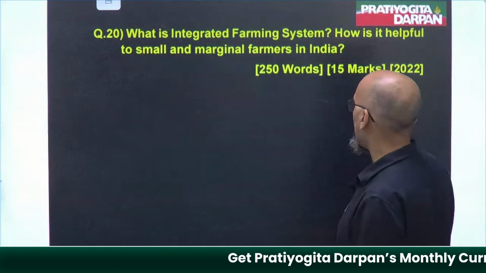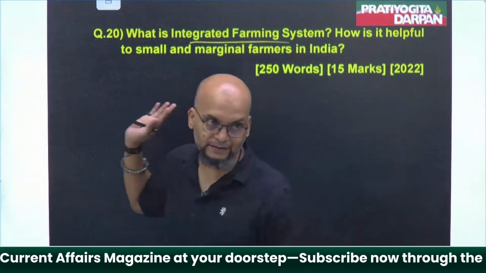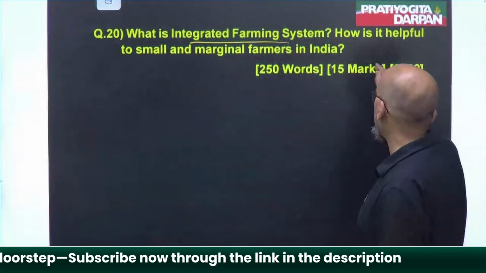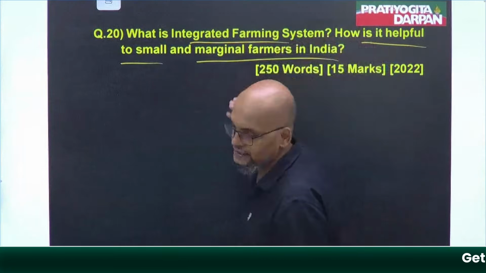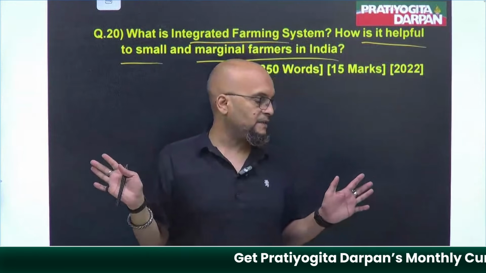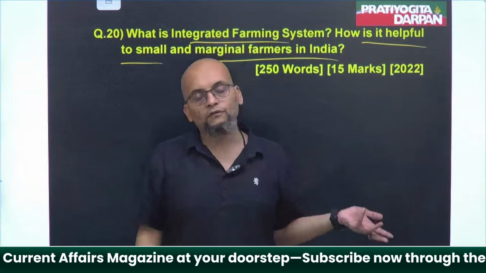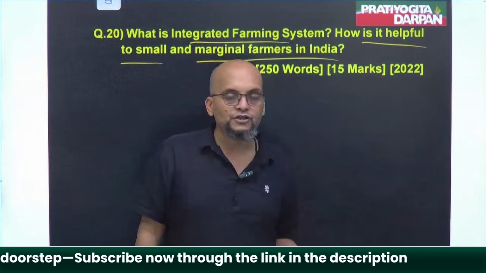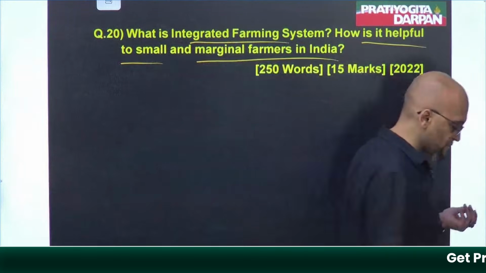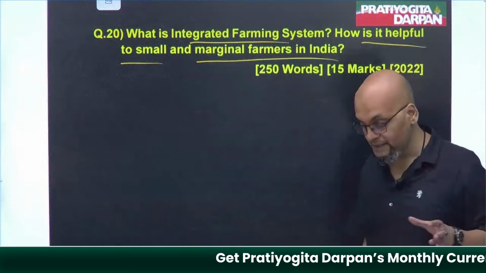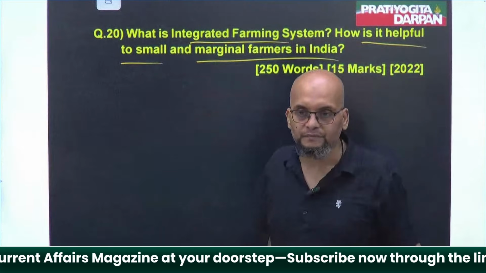Next is, what is integrated farming system? See, so many questions from agriculture. Integrated farming system, how is it helpful to small and marginal farmers in India? See guys, integrated farming system means that if you are having a small land, obviously in a small land you cannot grow much, right? So what government is doing in some places is combining these small or marginal farmers.